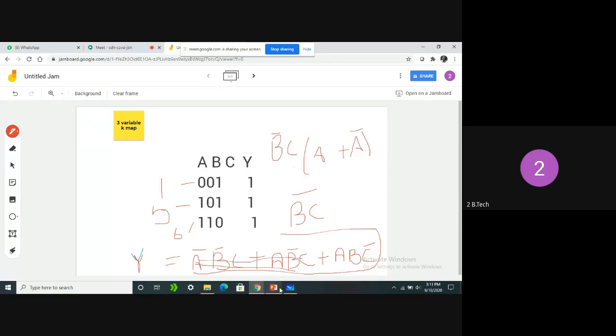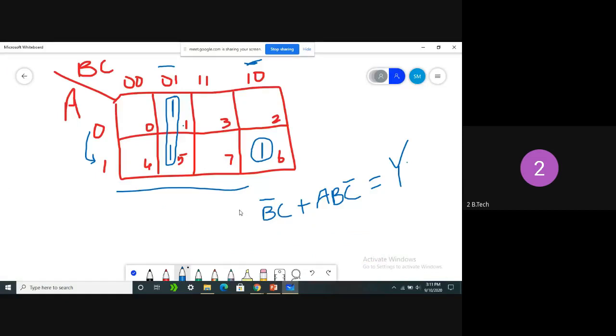But in K-map, what have we seen? Without making any simplification, we are getting the final form. This is the form we got after simplifying. So that is the advantage of K-map. Without making any simplification, we will get the final logic.